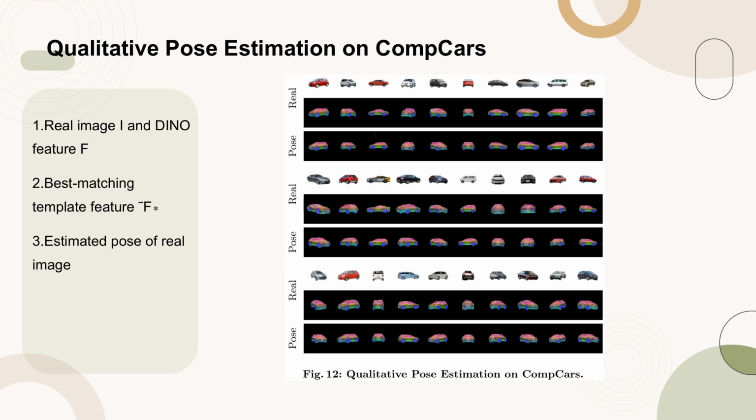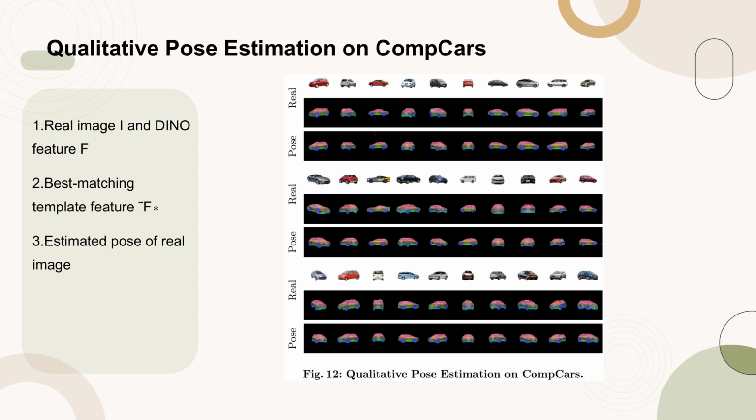Figure 12 presents the qualitative results of camera pose estimation on the CompCars dataset. The first row displays the real image I and its corresponding DINO feature F. The second row shows the best matching template feature, which indicates the estimated pose of the real image. This figure demonstrates the effectiveness of the method in accurately estimating camera poses, despite some challenges such as object articulation and partial observation.